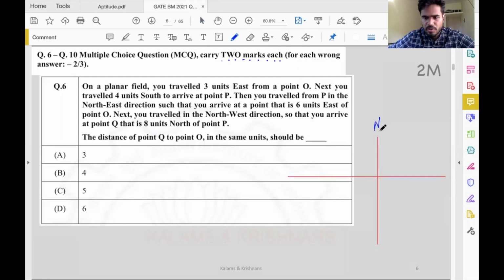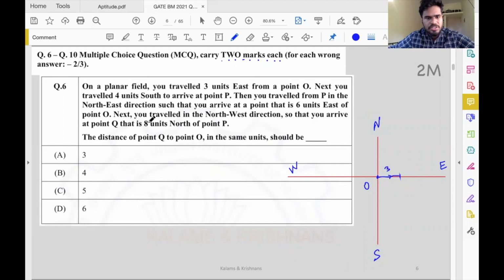Let's call this north, south, and of course east and west. Wherever you start, there is this point O. Let's make it the origin to keep things simple. You start at point O and then travel 3 units to the east. So this is 3, in the direction east.